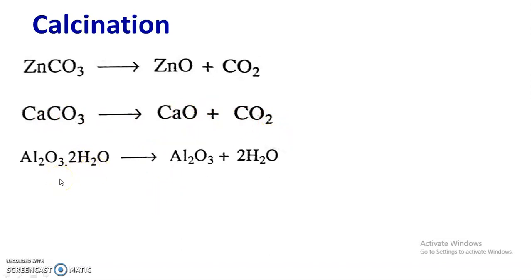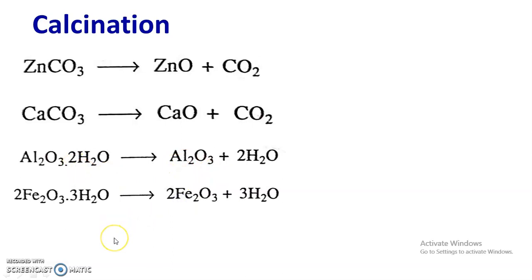When hydrated bauxite is heated in limited supply of air, then water of hydration is removed and we get anhydrous alumina, that is Al2O3. Similarly, when hydrated iron ore is heated in limited supply of air, then water of hydration is removed.